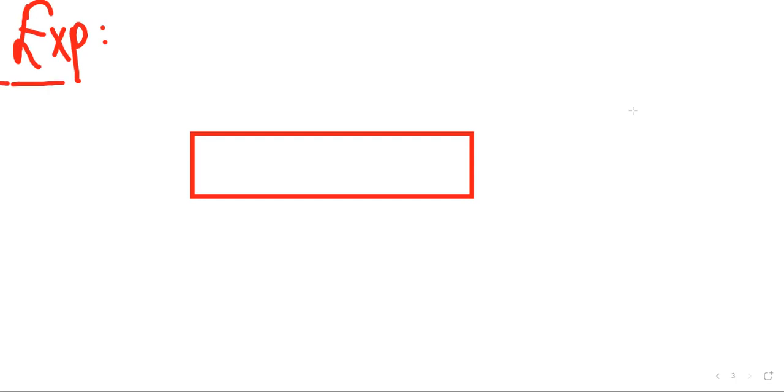Okay, so the example of conservation of energy is, suppose we have a wooden piece like this, and we are going to put a nail in it.